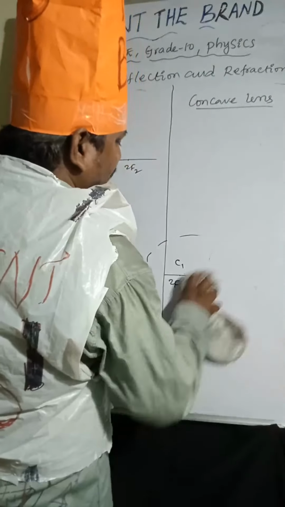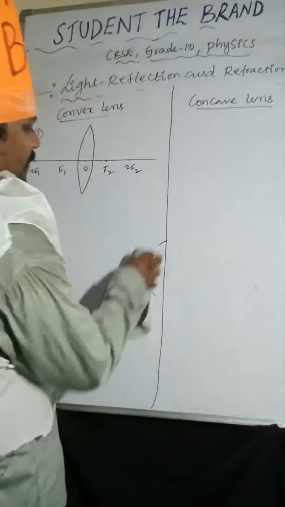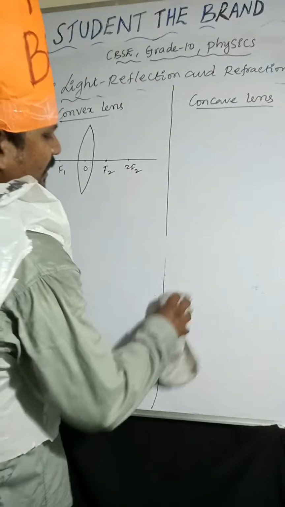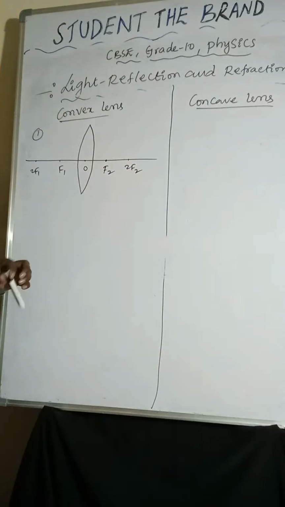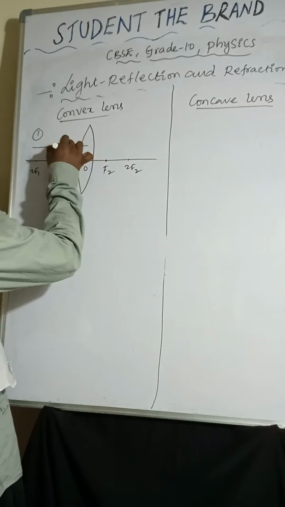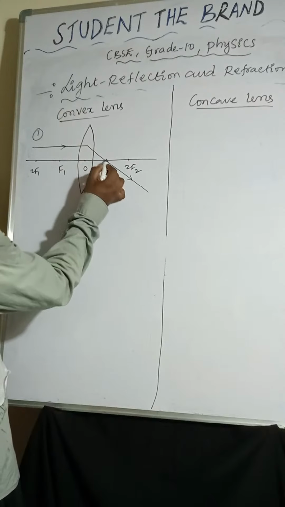Done? Yes. Now we will discuss ray rules of convex lens and concave lens. Now you can observe, I am taking one light ray like this. After refraction it passes through the focus.